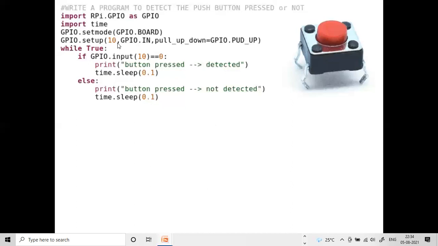The line is, for example, GPIO.setup(10, GPIO.IN, pull_up_down=GPIO.PUD_UP). This is the only difference from the previous program. Here PUD means pull up down and UP means up only. So initially the button is in up position only.